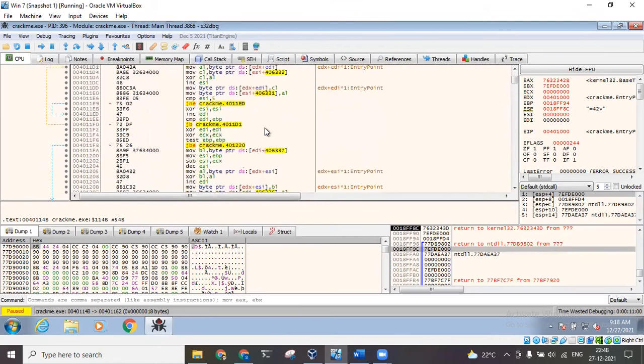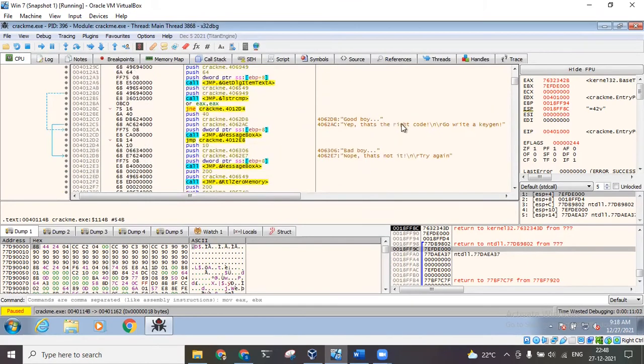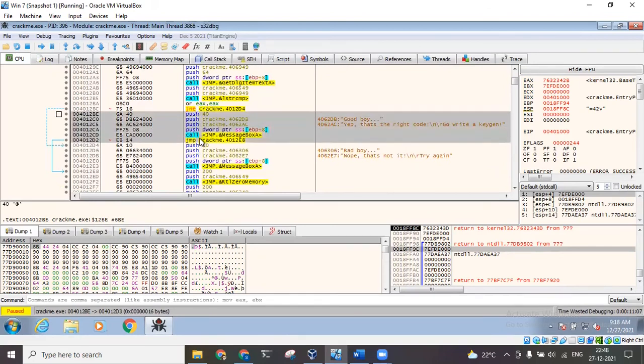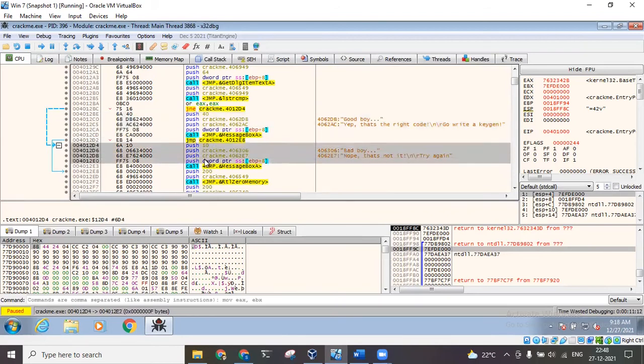So if I scroll down, I can see the other one as well. Yeah. So this is the block of code that will be executed if the condition is true, and this is the block of code that will be executed if the username password is not correct. And we were always seeing this code. So let's understand what is happening over here.